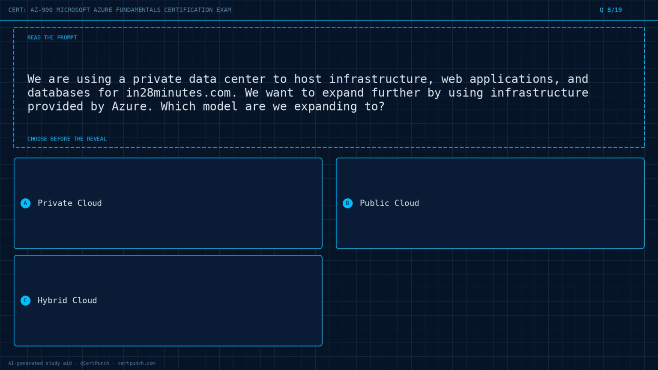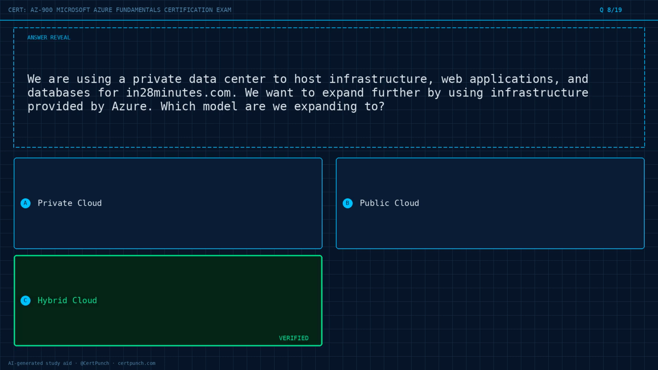Question 8 of 19. We are using a private data center to host infrastructure, web applications, and databases for in28minutes.com. We want to expand further by using infrastructure provided by Azure. Which model are we expanding to? Option A, private cloud. Option B, public cloud. Option C, hybrid cloud. Choose the best answer before the reveal. Commit to it now.